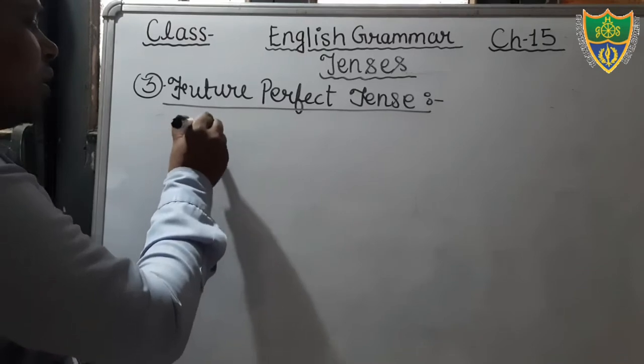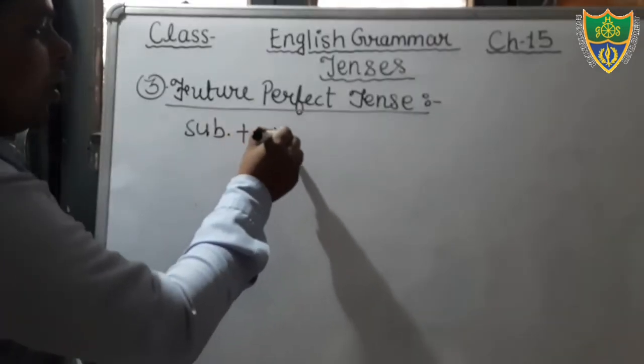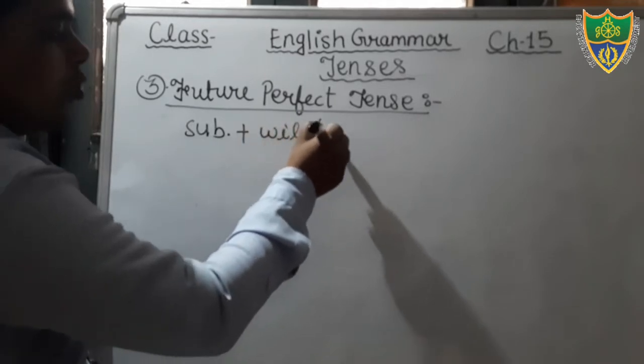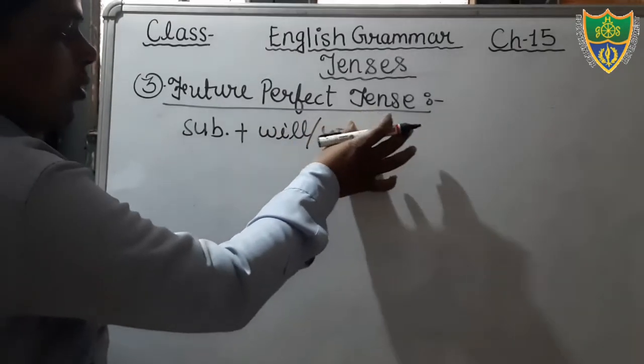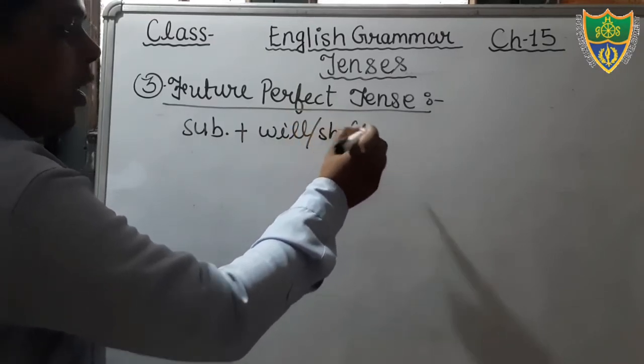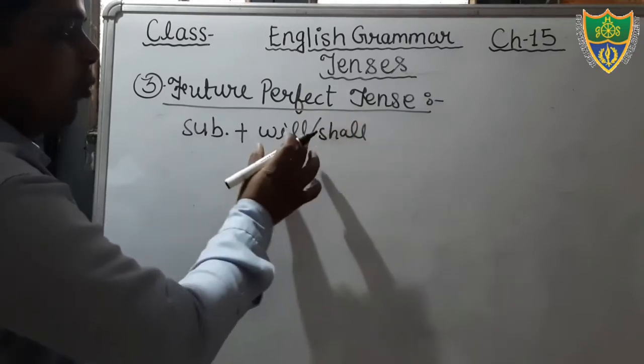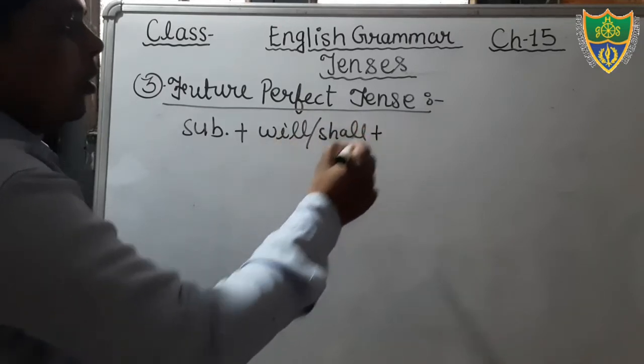There will be subject, okay, then after will or shall according to the subject. If subject is I and we, we will use shall. If the other subject is given besides I and we, you will use will. Then after that, have.